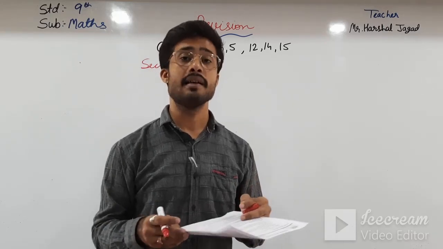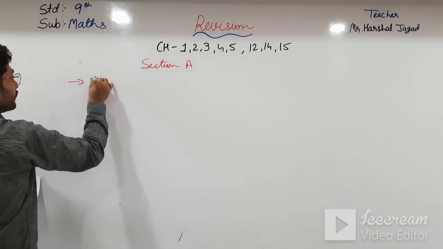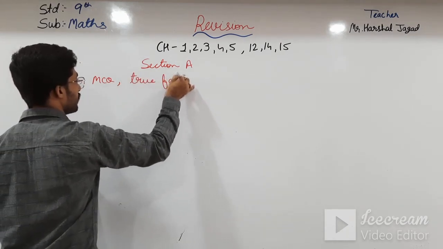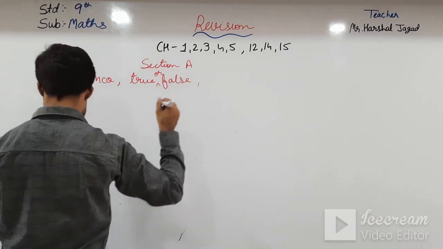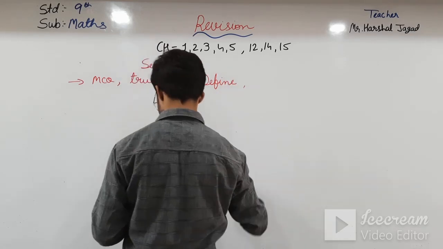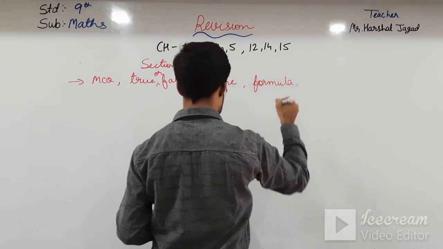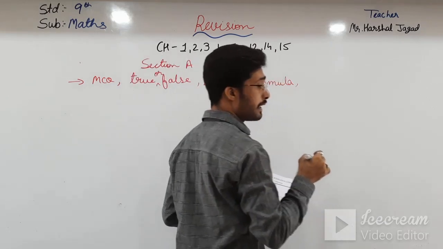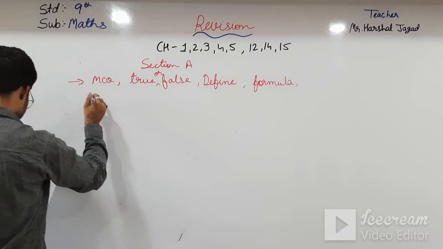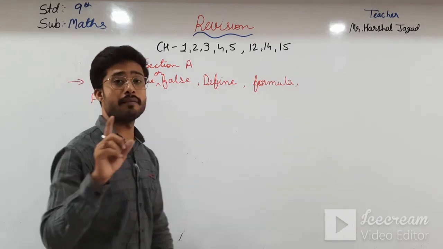But what I have asked, I am telling you. In section A, first is MCQ, then true or false, then definition, then formula, and then some probability sums, which we will count in the fill in the blanks, that is FB. So these things are there in section A.